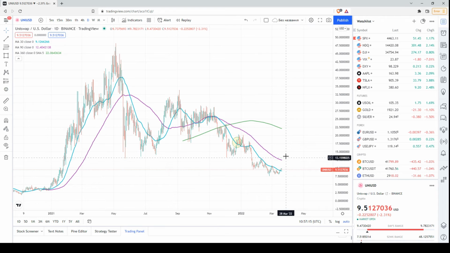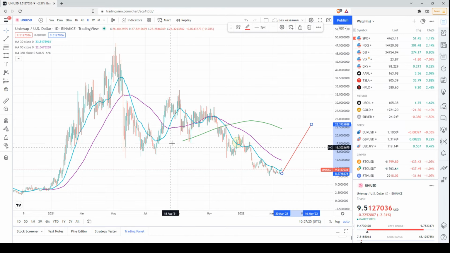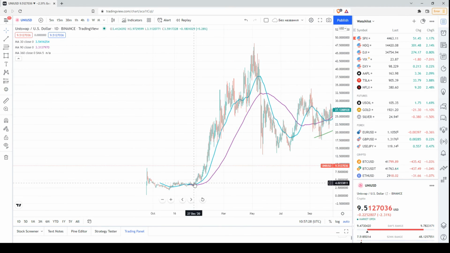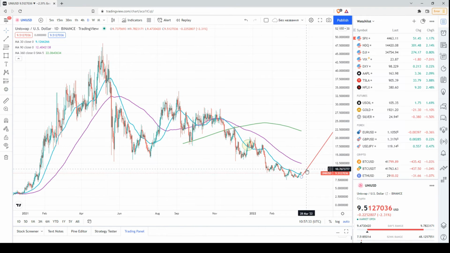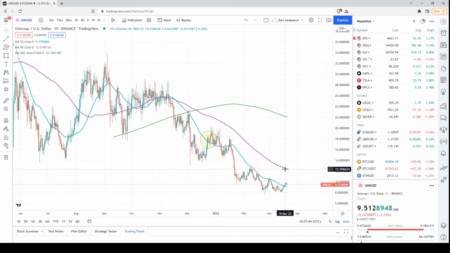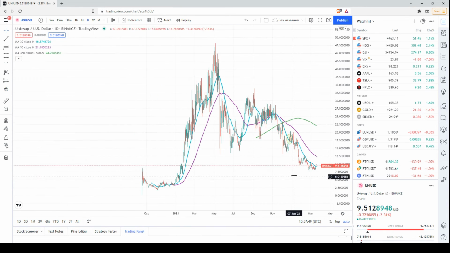Of course, we may witness some rebounds, but I would say that the bearish sentiment is changing to a bullish one only if I see the price above all these 3 moving averages, like here, for example, or even like here. For me, this is a clear bearish pressure. Also, we have a bearish distribution of the moving averages. So below is the 30-day moving average, then the 90-day moving average, then the 360 days moving average. So this is a clear bearish pressure.